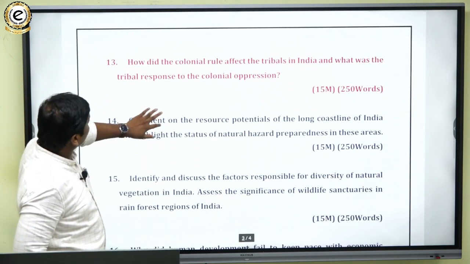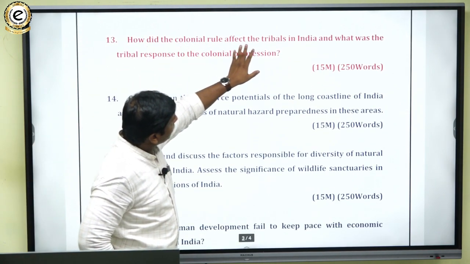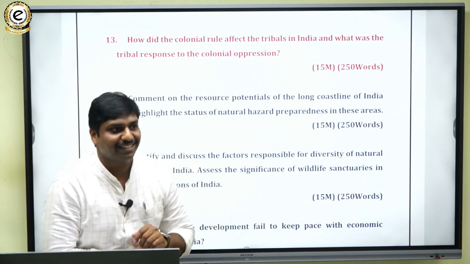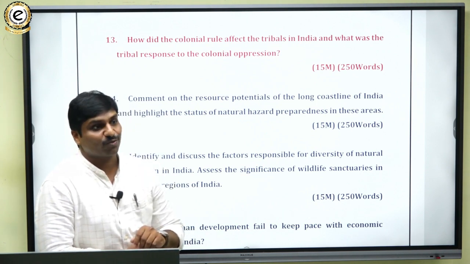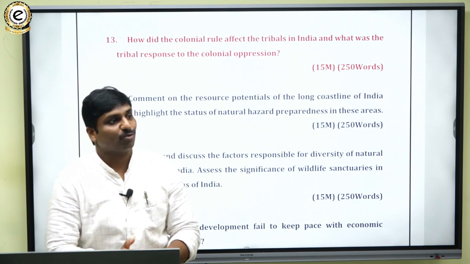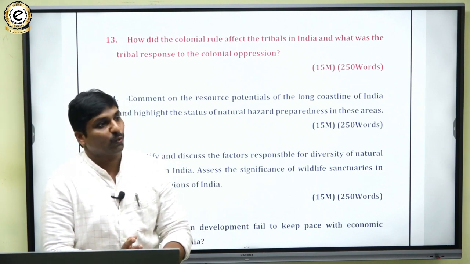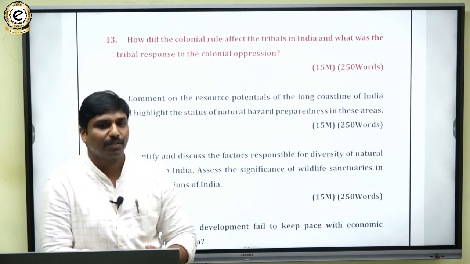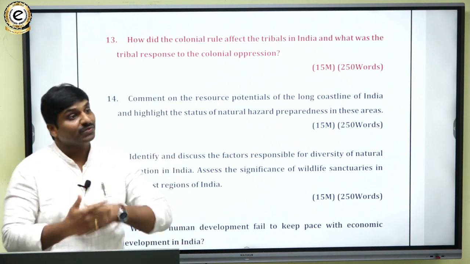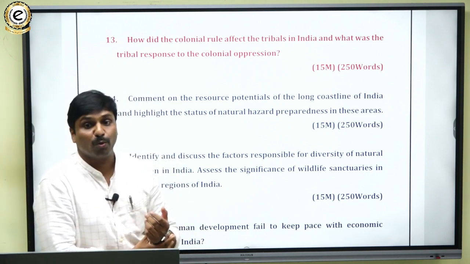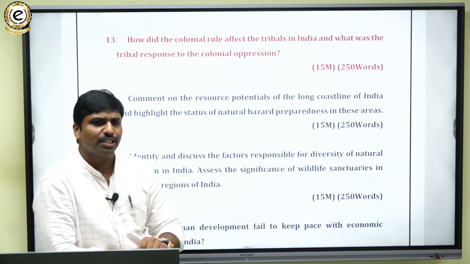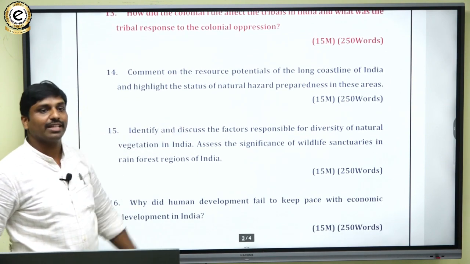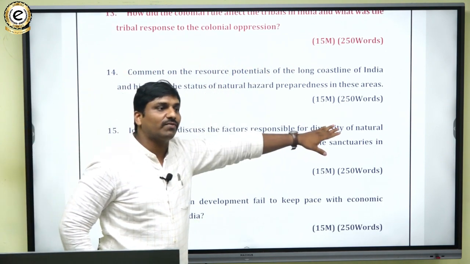Now have a look at the next question. How did the colonial rule affect the tribals in India, and what was the tribal response to colonial oppression? This is a question from modern India. The different policies adopted during British rule, and tribal revolts and movements are there. So we have to discuss and write all those things. This is from the modern Indian section, so that is from history. So 3 questions in the 10 marker and 3 questions in the 15 marker, done with that portion.